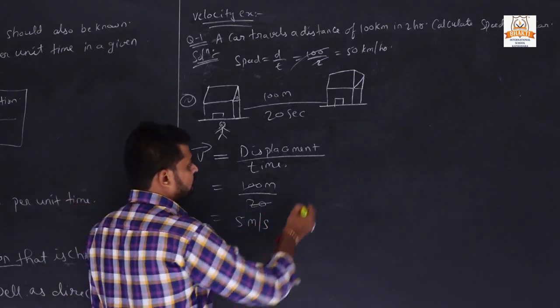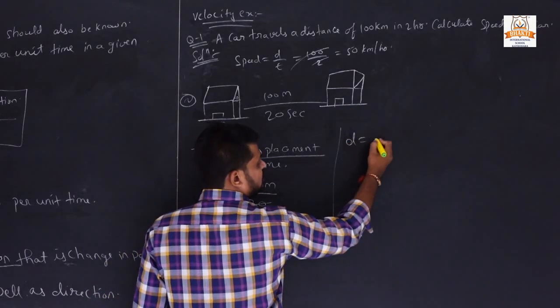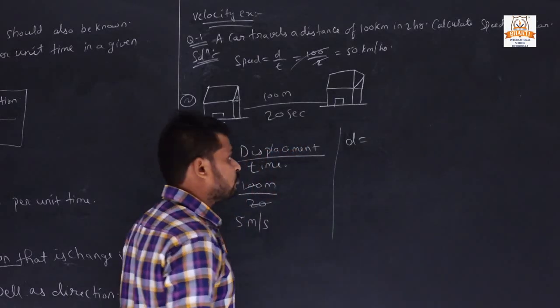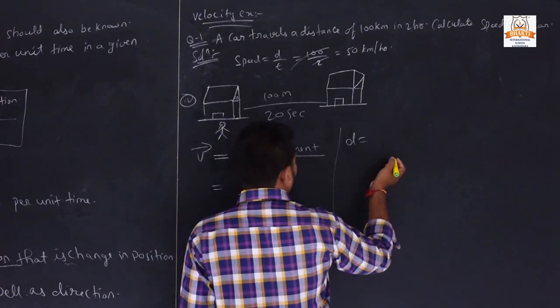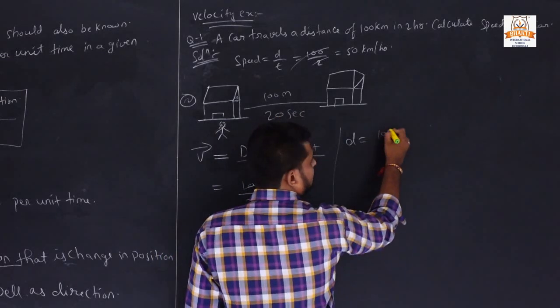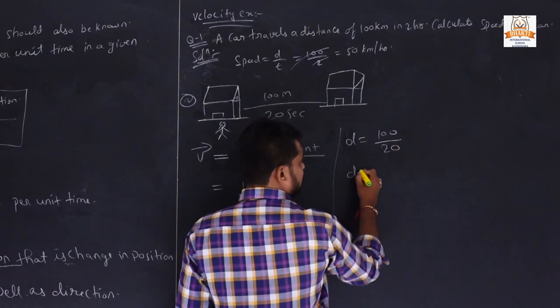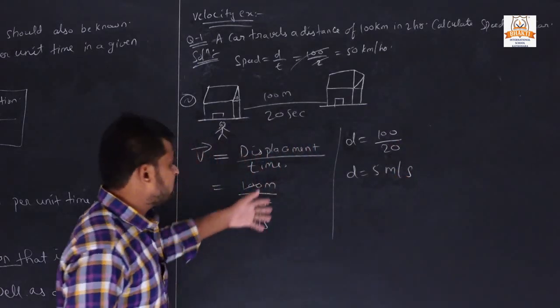If we also have to find distance, then what is distance? Distance equals total path covered upon time. How much path did it cover? 100, and time same 20. So what was the distance? 5 meter per second.